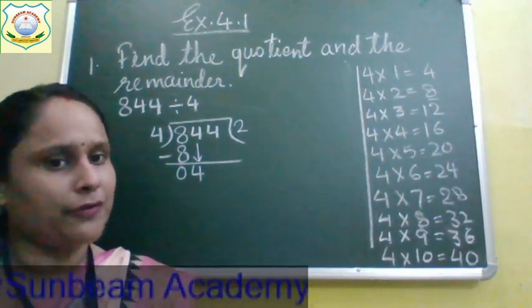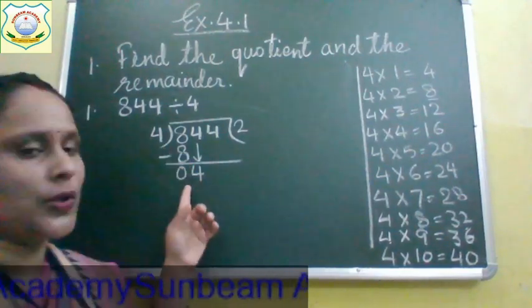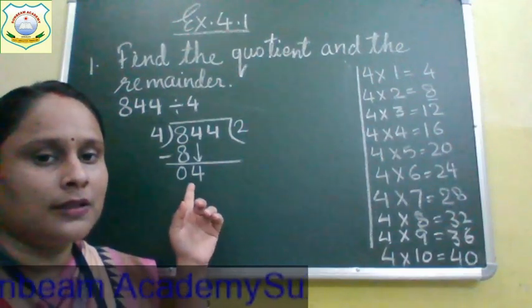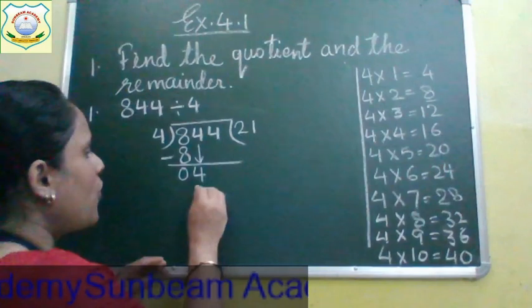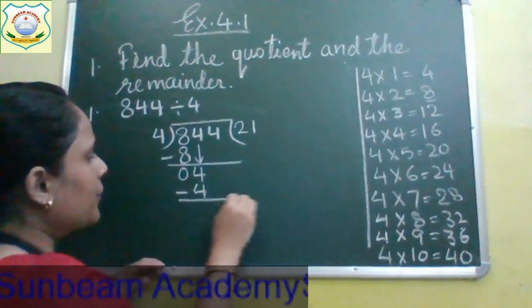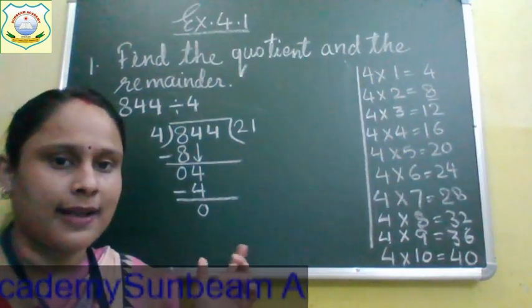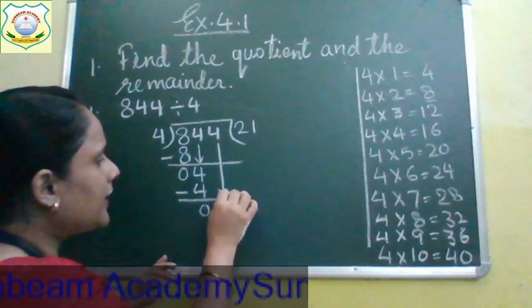Okay, I will show you in further questions. See, now we have to divide this 4 by this 4. Say the table of 4, all of you, so that 4 comes. 4 ones are 4. Now how much is the answer? Again a 0. Nothing is left. So now we'll bring our third number down.